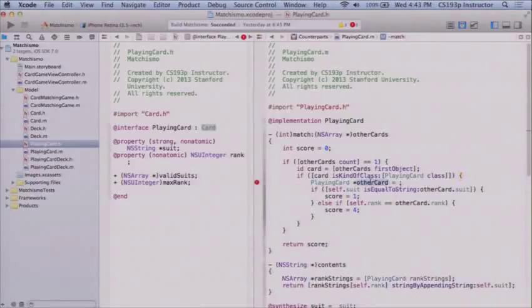All right, and I'm going to set the other card here to be PlayingCard *card. So I'm going to cast it. So now the compiler knows about this variable, and from here on out, whenever I touch otherCard, it knows it's going to be a playing card. And here I've checked at runtime to make sure that it's actually a playing card, so that I'll never crash here. Now, if you say match: otherCards, and the other cards are some not playing cards, they're regular cards, or they're strings or something, then that's okay. This method's going to work fine because it's going to return 0, a score of 0, which is right, because a playing card wouldn't match a string or any other kind of card. Okay? Make sense? See how we used introspection there?